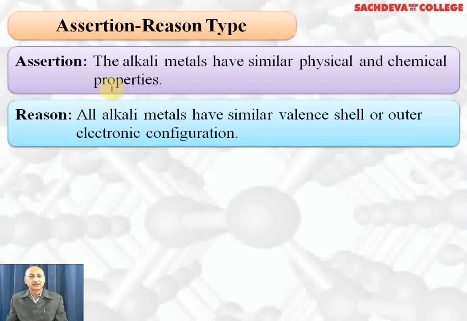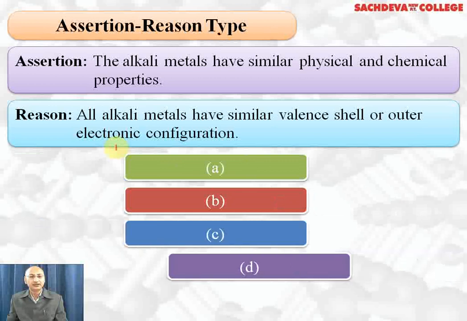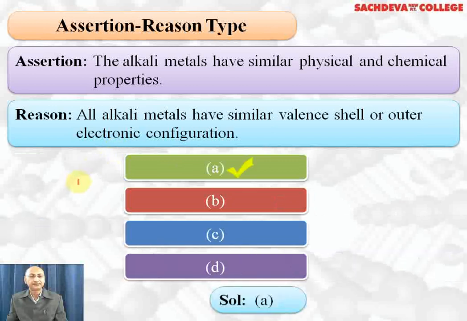First question, assertion: alkali metals have similar physical and chemical properties. Reason: all alkali metals have similar valence shell or outer electronic configuration. Here statement is correct, reason is correct, and reason is correct explanation of assertion. So the options are A, B, C, D. We have to choose the option A.